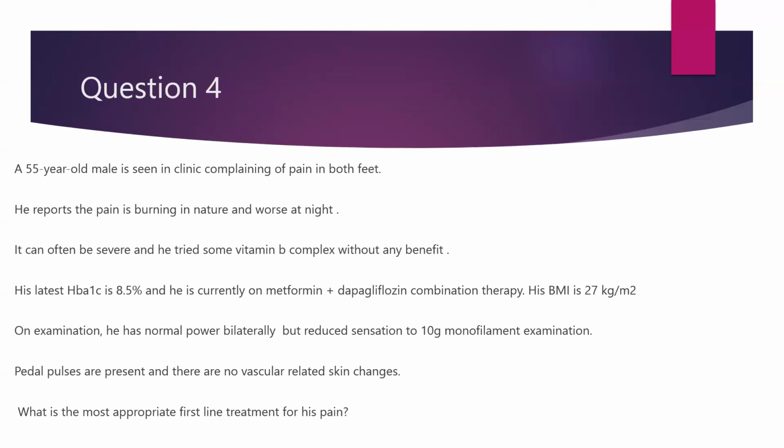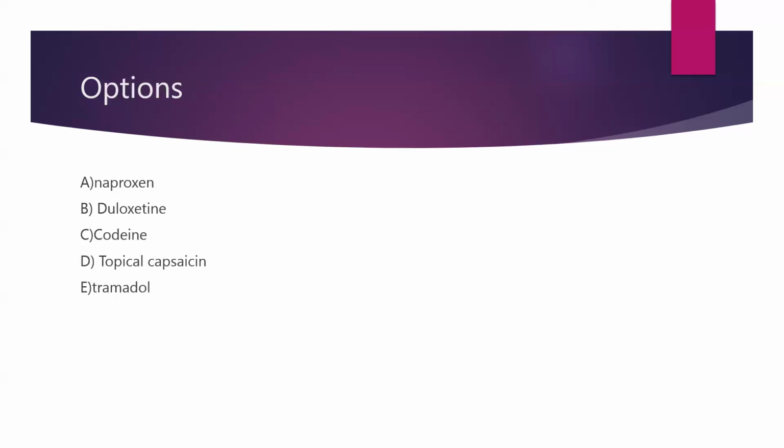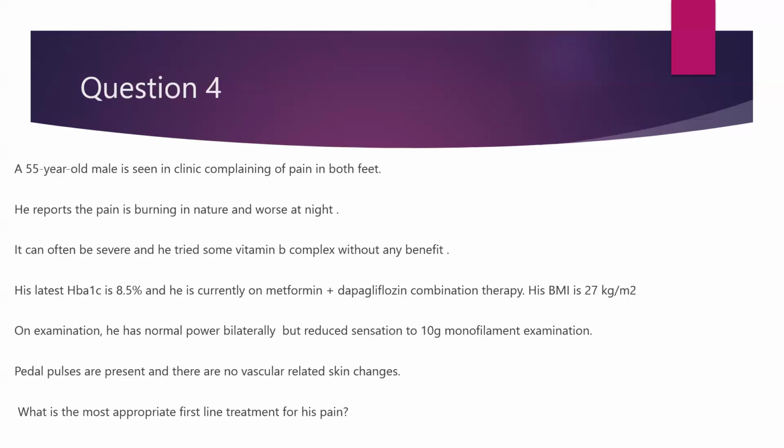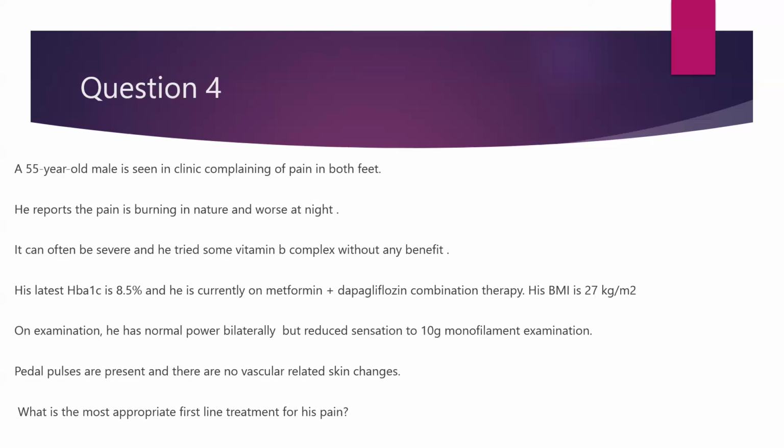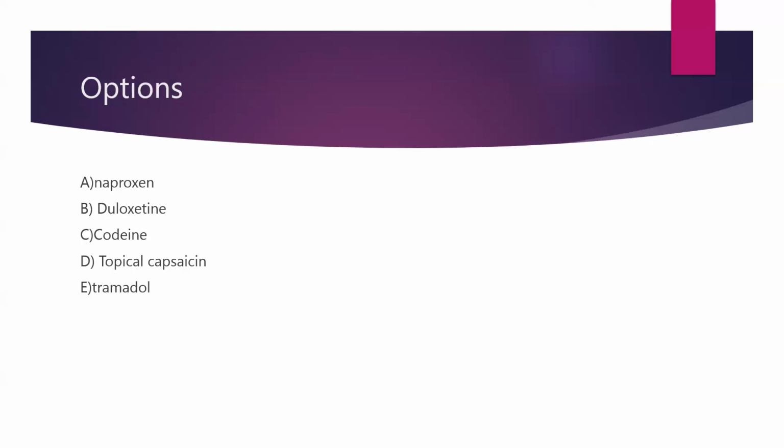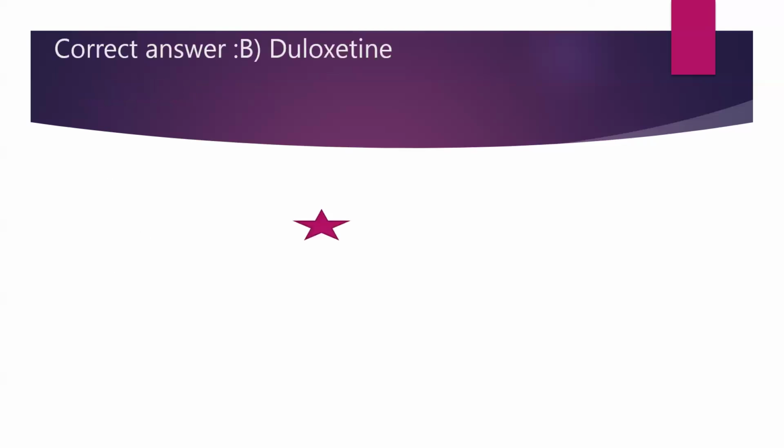By now, of course, you must have guessed what this patient is suffering from. So what are the options to manage his diabetic neuropathy? Is it naproxen? Is it duloxetine? Is it codeine? Is it topical capsaicin? Or is it tramadol? So the answer is duloxetine as per guidelines.